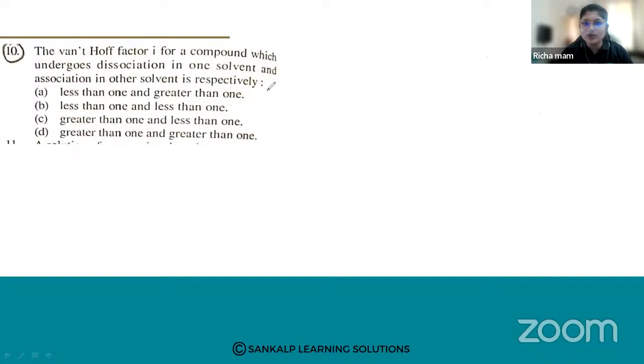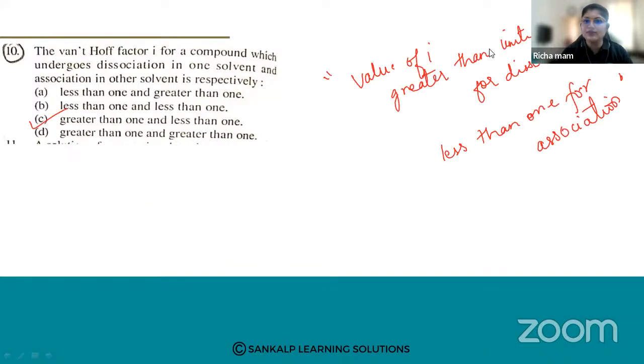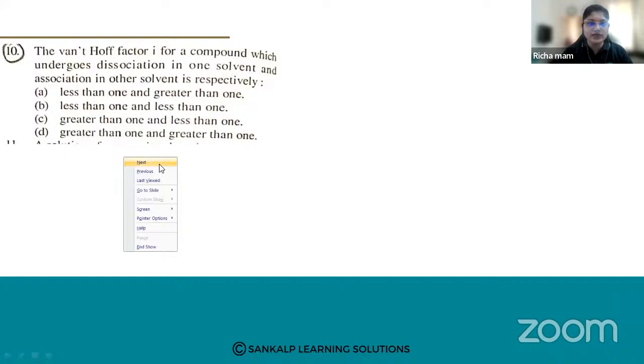So this is about the Van 't Hoff factor. Please remember this line: the value of i in case of dissociation will always be greater than 1, and in case of association it will be less than 1. So let us go for the next question.